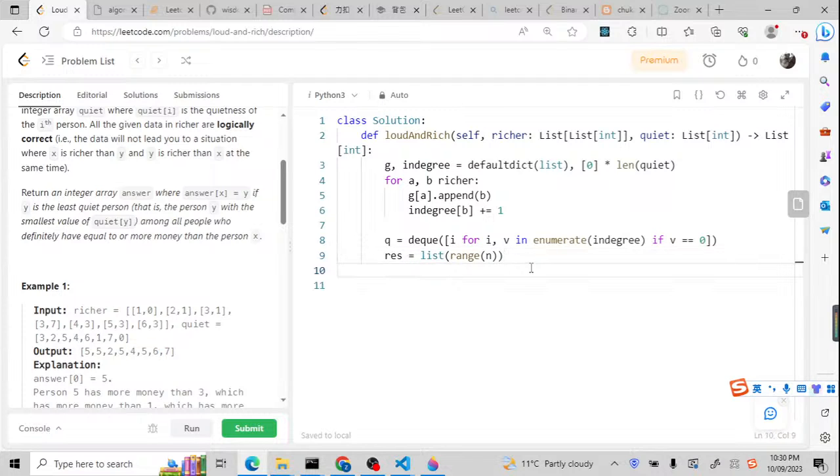Now I'm just going to use BFS. So for the BFS, I just need to check the queue. Now my node will be popped out from the queue with queue.popleft. Now I'm going to loop through the neighbors. So for neighbor in graph[node], I'm going to check one by one. So let's check the quiet value. If quiet with result, now we are going to check this node with this neighbor.